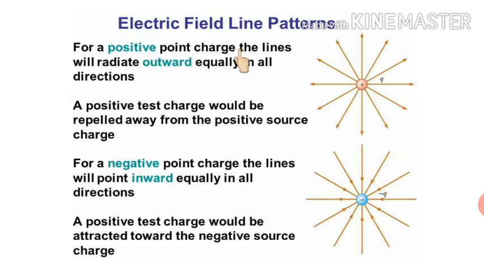Now, electric field line patterns. Electric field lines, we have already understood that they are imaginary lines and they are the path along which a unit positive charge can move freely if allowed to do so. For a positive charge, electric field lines are radially outward. Suppose a positive test charge is placed somewhere here, it will be repelled by this source charge and it will move in this direction. So for a positive charge, you will have electric field lines radially outward, and for a negative charge, electric field lines will be radially inward.